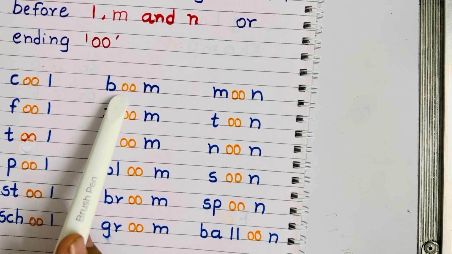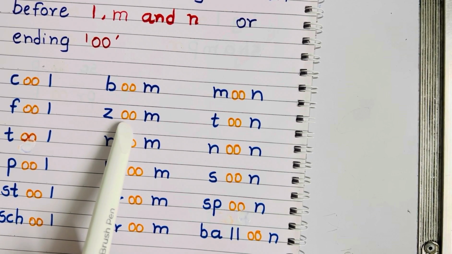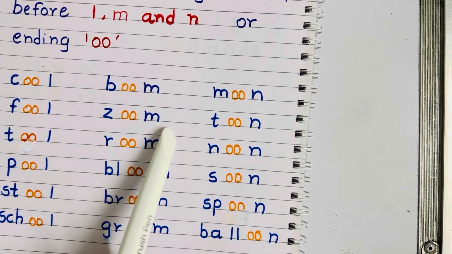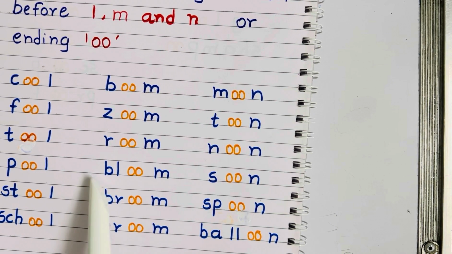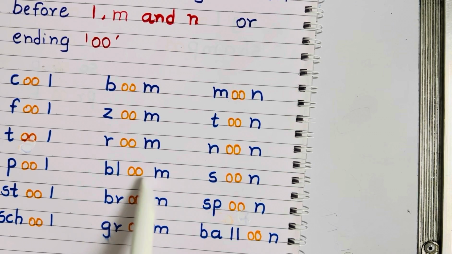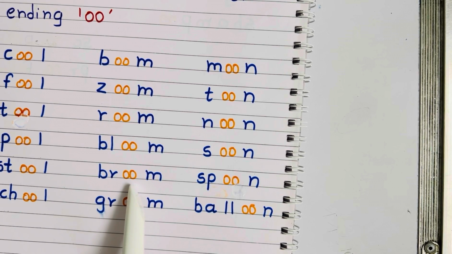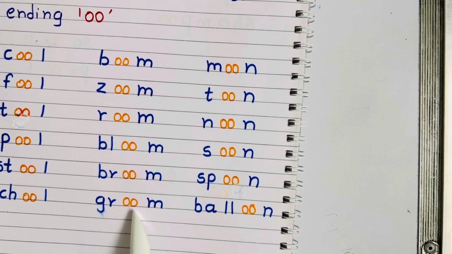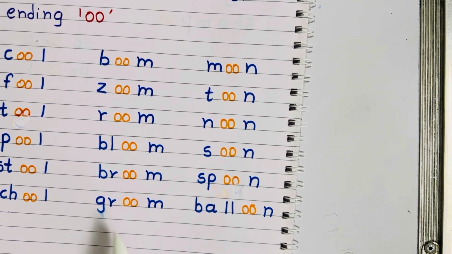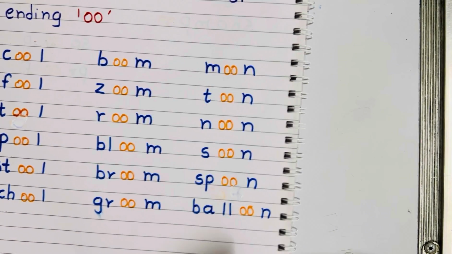B, oo, boom. Z, oo, zoom. R, oo, room. B, l, oo, bloom. B, r, oo, broom. G, r, oo, groom. All these words are ending with letter M, and so it gives us a long sound.